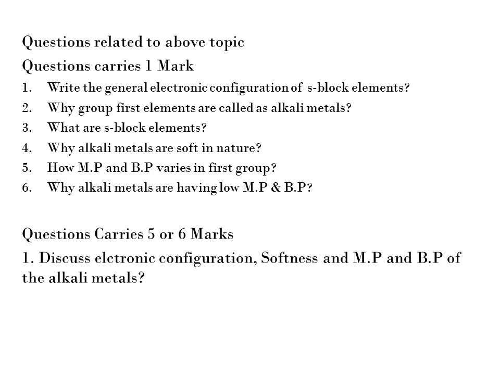Since the size increases from top to bottom in alkali metals, the freely delocalized valence electron is very far from the nucleus, so there is little attraction from atom to atom.